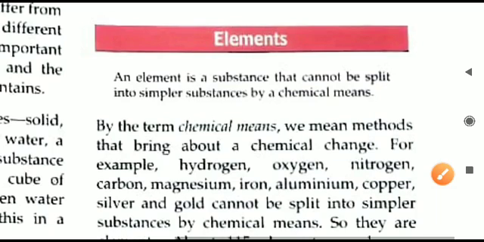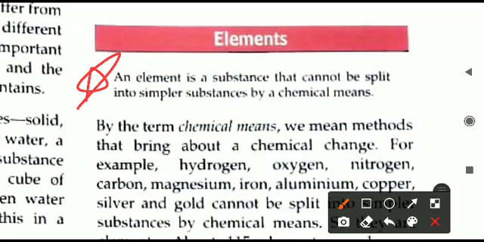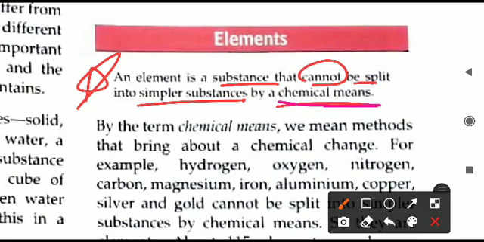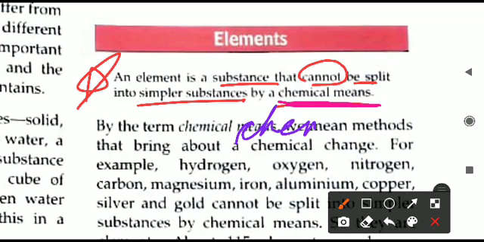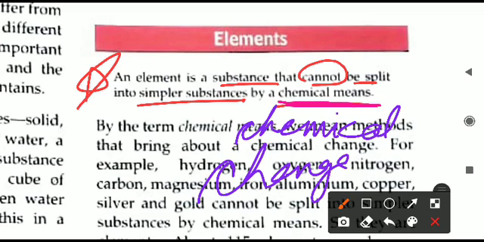Let us read the definition of elements here. What is an element? An element is a substance which we cannot split into simpler substances by chemical means. When I say chemical means, it implies that we are talking about a chemical change. We discussed chemical changes or chemical reactions in the previous chapter, chapter number 1. The 2 types of changes in nature are physical and chemical change.